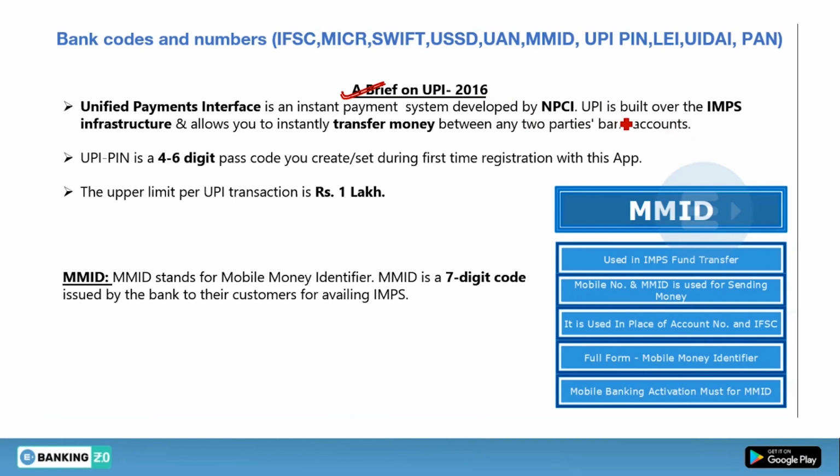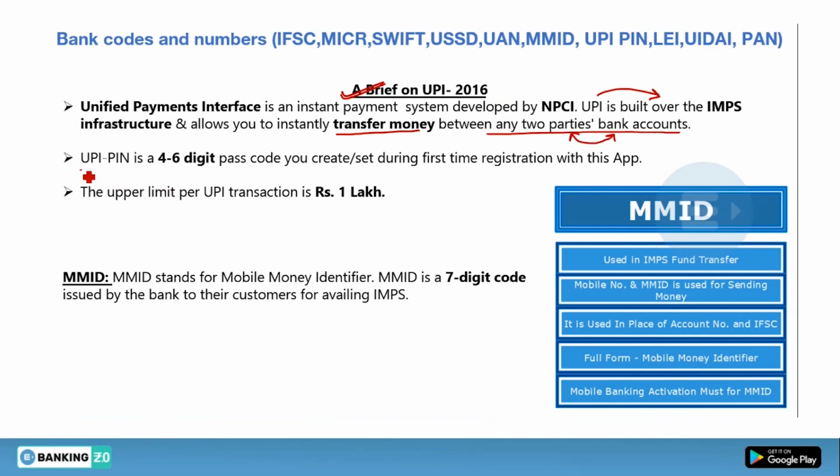UPI is built over the IMPS infrastructure and allows you to instantly transfer money between any two parties' bank accounts. What is IMPS? Immediate Payment Services. So we can use UPI to transfer money by using a mobile device from one bank account to another bank account. This is the purpose of UPI.